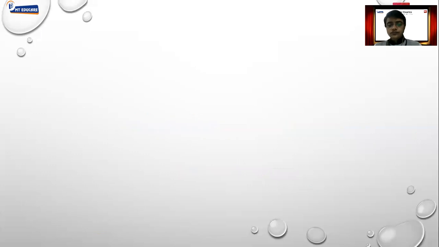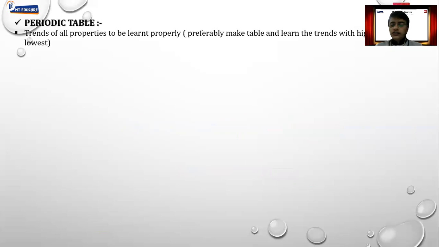Moving further, let's understand topic wise what all points we have to take care. Number one, in case of periodic table, that is the first question, guys. Very simple chapter. First of all, there are a lot of definitions given over there. So make sure you learn all the definitions and laws correctly. Most important thing, trends of all the properties like electron affinity, ionization potential, learn it correctly. For that, it is always better that you make a table, write the properties across the period, down the group,